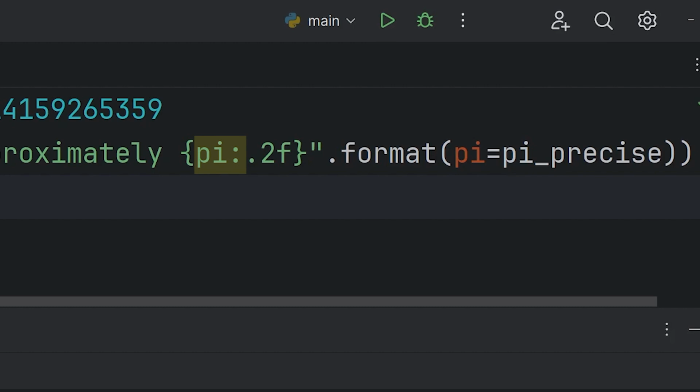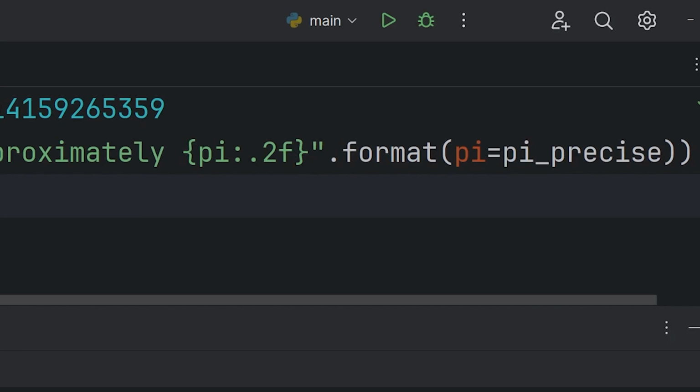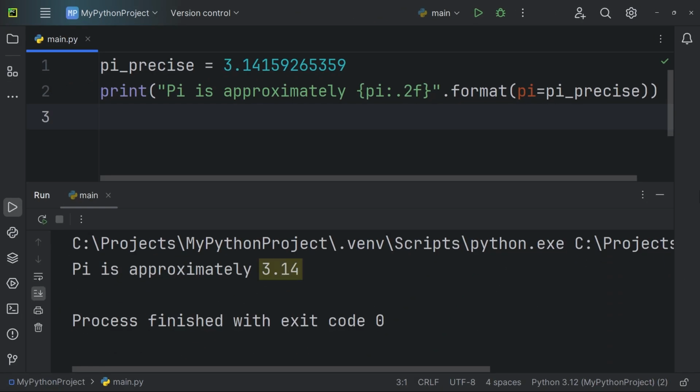In this case, since we want a decimal number, we add dot, 2, and f. The letter f stands for fixed point number format, meaning the number should be displayed as a floating point number. After running the code, the output shows the number pi with 2 decimal places, which is 3.14.